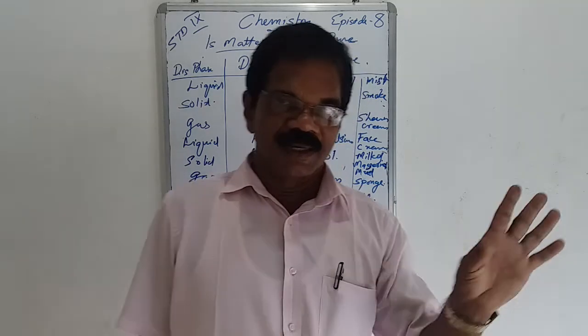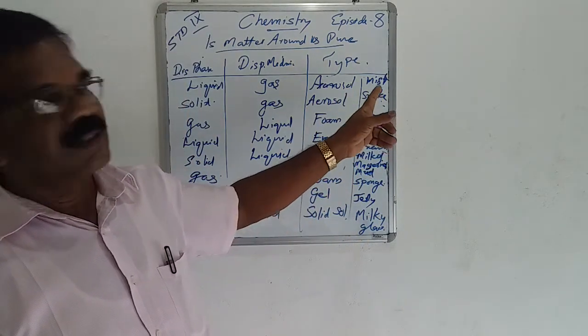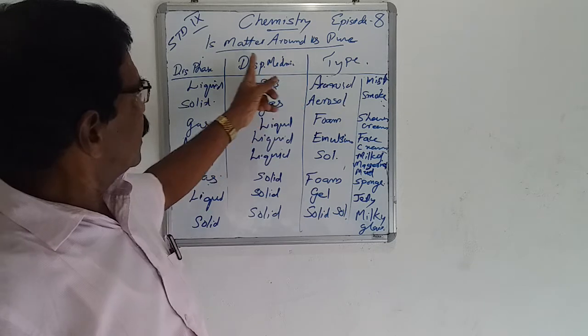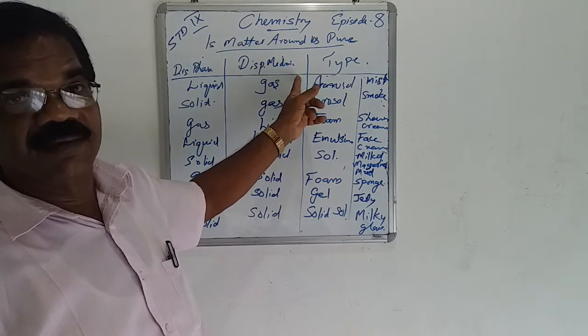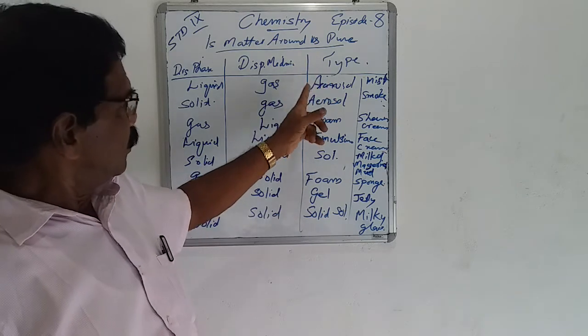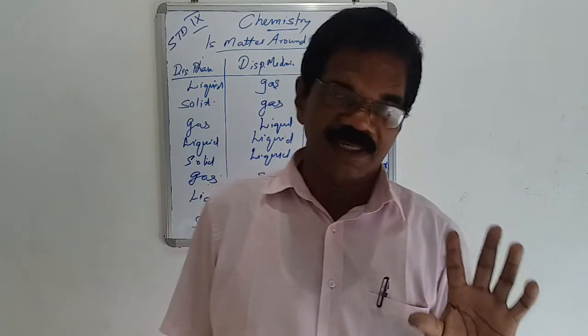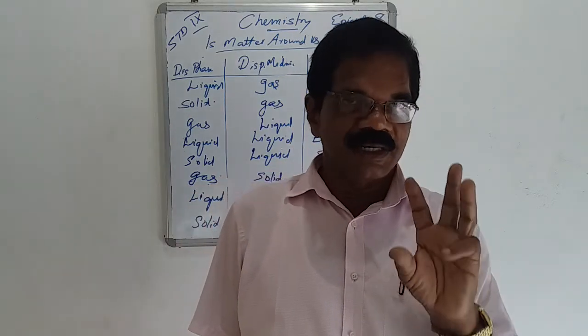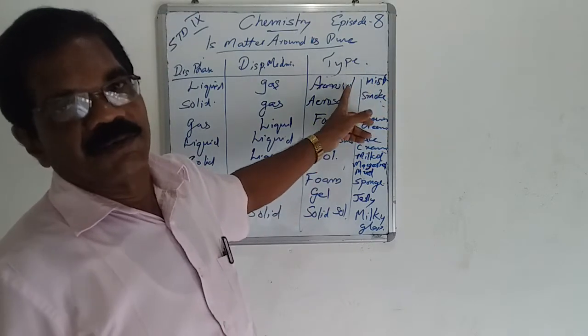Then according to the solid component and solvent component, the colloids are again classified with the dispersed phase and dispersed medium. There are 8 more classifications here also. So this is an important chapter, not only for your day-to-day life, but for the coming examination also.